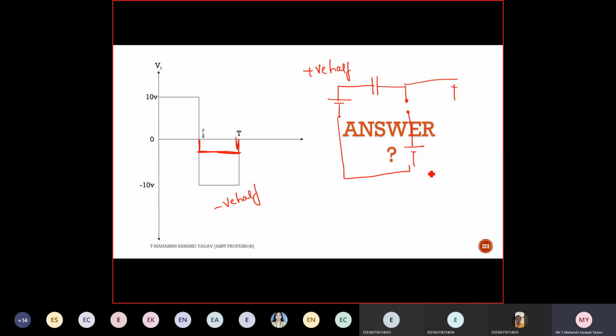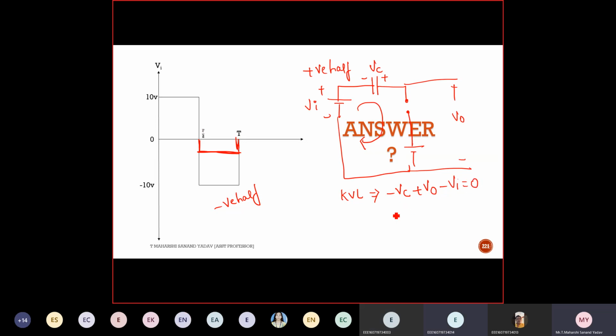Here I'm finding V out. 2 volts. Now you tell me, should I change the polarity for the capacitor voltage or will it be the same? Same. Positive, negative, this is VI. Now apply KVL, clockwise. It is clockwise. Minus VC, plus V out, minus VI.